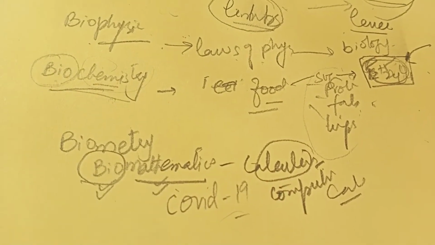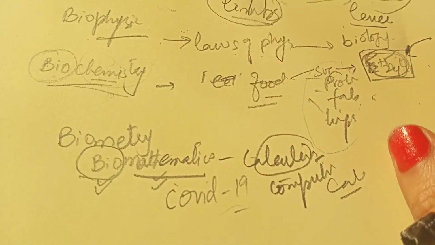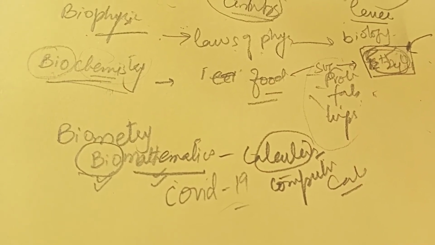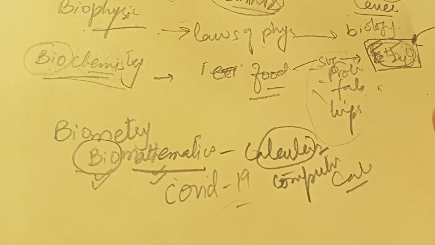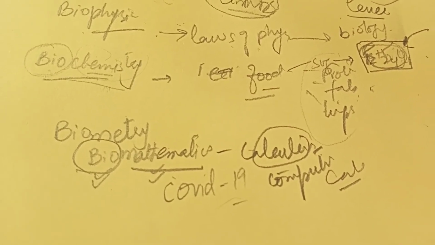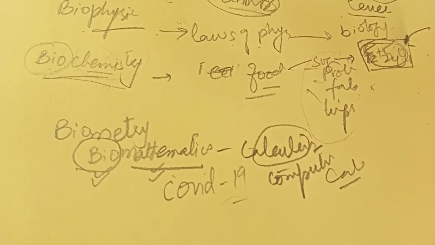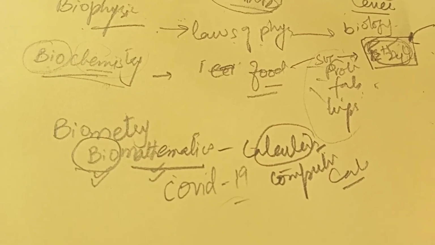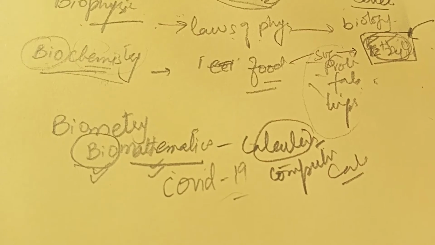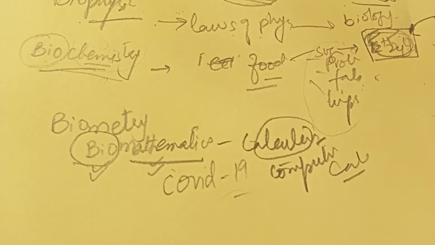COVID-19 spread, like how much COVID-19 has been spread. So obviously how will you do that? You are going to add some kind of mathematical tool. A mathematical tool you will add, let's suppose a calculator. So this is basically biomathematics or biometry. Similarly, beta, there are also some rules which you can also apply.